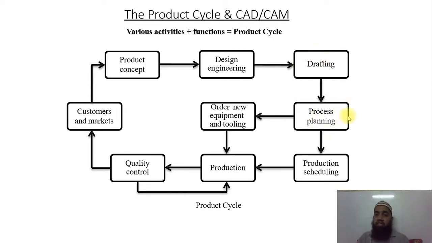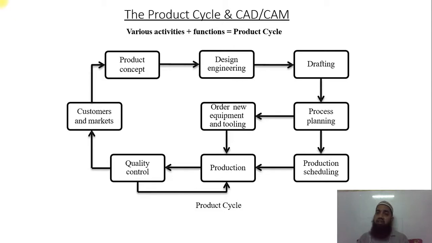because the process planning department is a department which can do the outsourcing and decide which kind of equipment and tools are required. If the tool and equipment required are not available in the manufacturing company or department, they will place a new order for that.